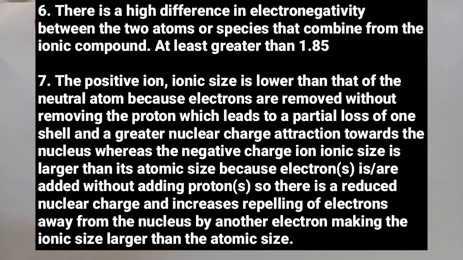So according to what I wrote here, I say the positive ion's ionic size is lower than that of the neutral atom because electrons are removed without removing the protons, which leads to a partial loss of one shell and a greater nuclear charge attraction towards the nucleus, whereas the negative ion's ionic size is larger than that of its atomic size because electrons are added without adding any protons. So there is a reduced nuclear charge and increased repelling of electrons away from the nucleus by another electron, making the ionic size larger than that of the atomic size.